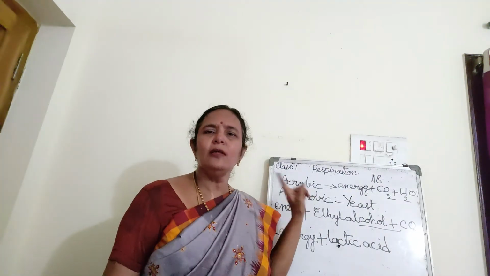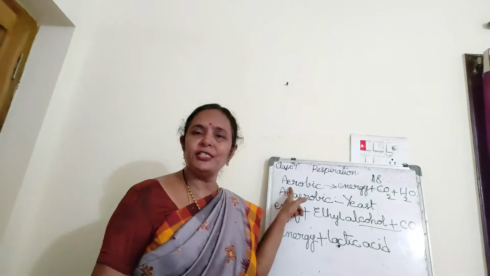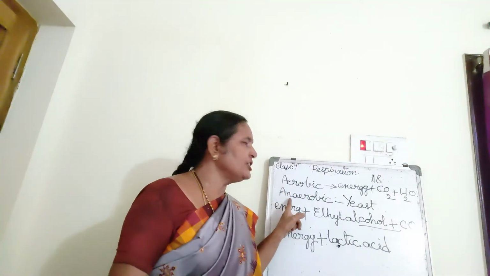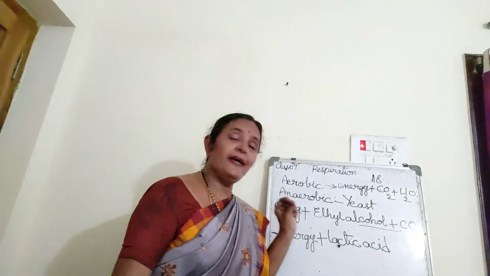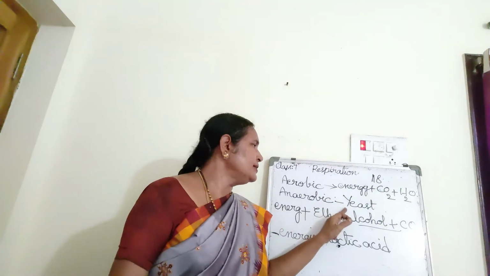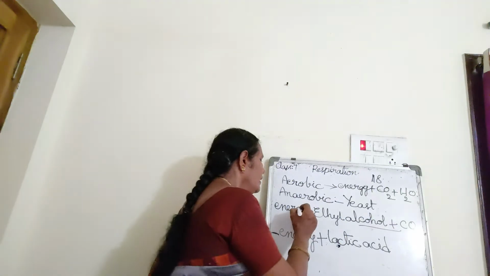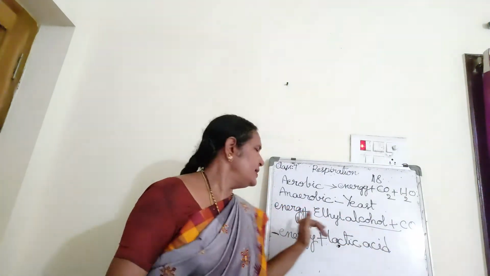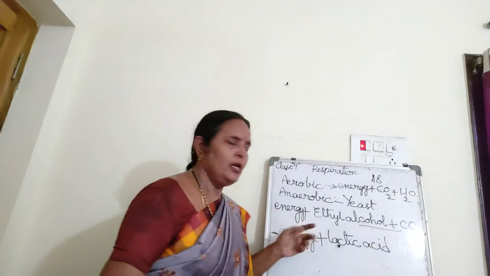Aerobic respiration occurs in almost all the living organisms. Aerobic respiration is the respiration in presence of oxygen. Anaerobic respiration is respiration in the absence of oxygen. Who respires in the absence of oxygen? The unicellular fungi, yeast. Yeast respires in the absence of oxygen and releases energy, ethyl alcohol and carbon dioxide. Energy is utilized by the yeast and ethyl alcohol and carbon dioxide are released out.